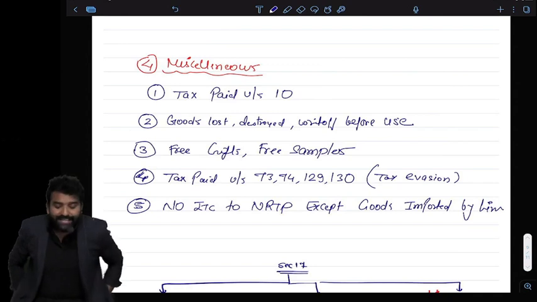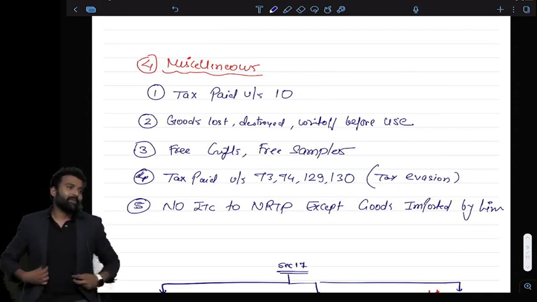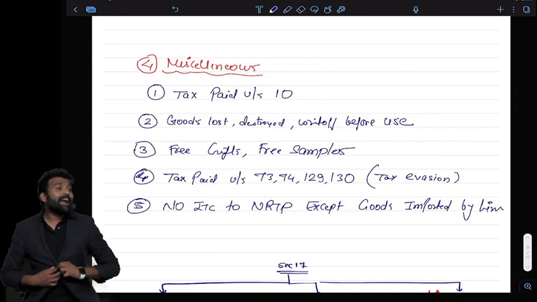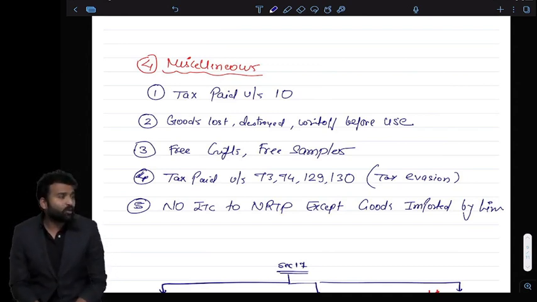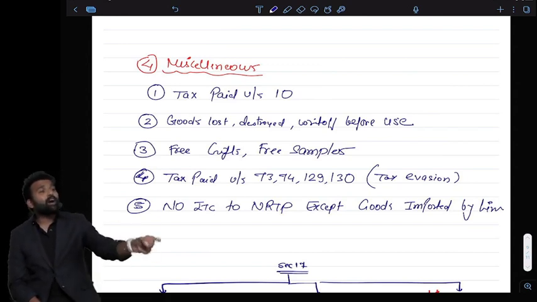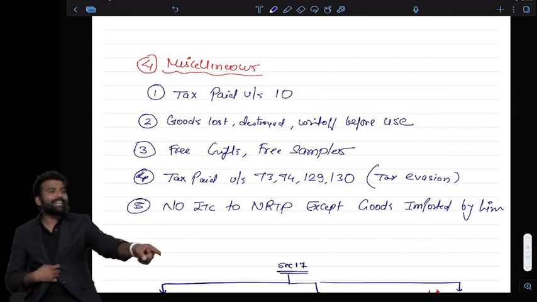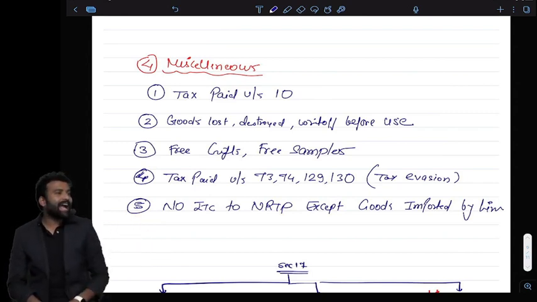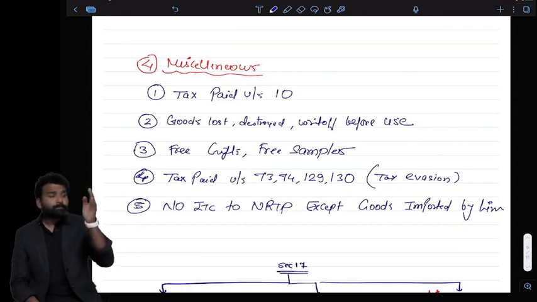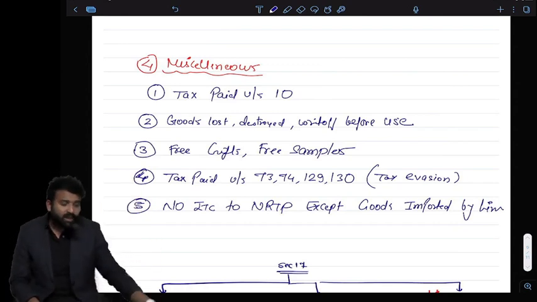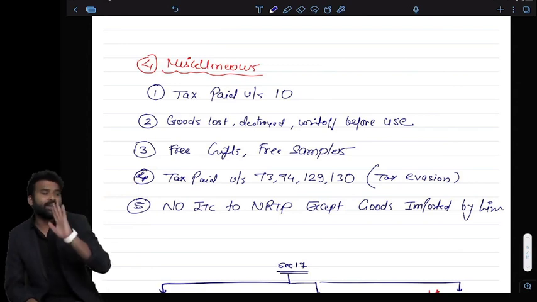One more is very important. You have paid the tax under demand. You evaded the tax and then the department demanded tax from you later under section 73, 74, 129, 130. The department is not a fool. They are recovering tax from you and now you are saying that I want to claim the ITC of that tax because I have paid the tax. So can I claim? No, yaar. You cannot claim the ITC because you were involved in tax evasion and you paid tax under demand. So tax paid under demand cannot be claimed as ITC.